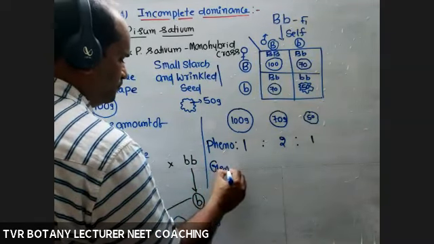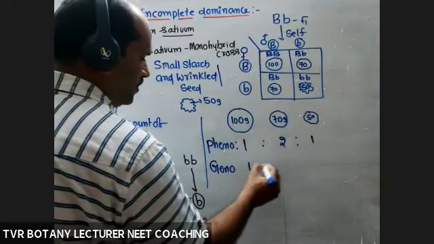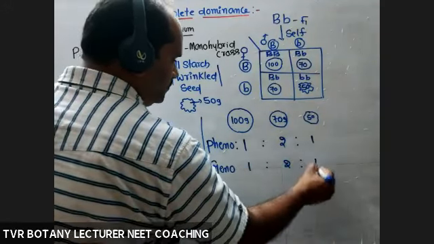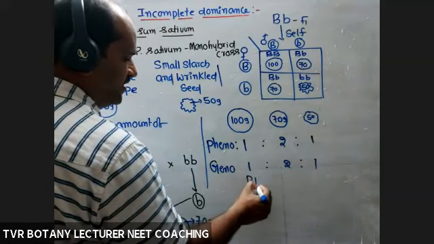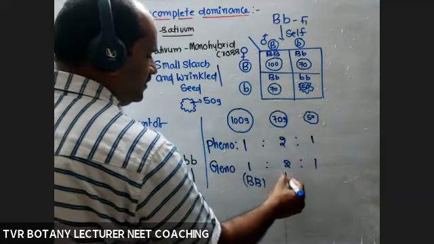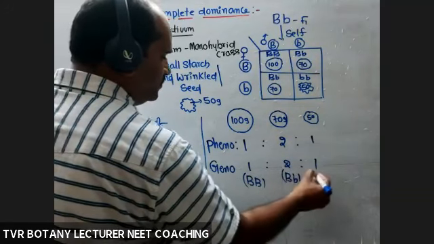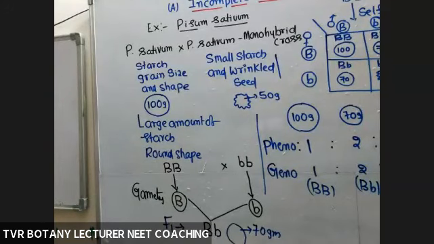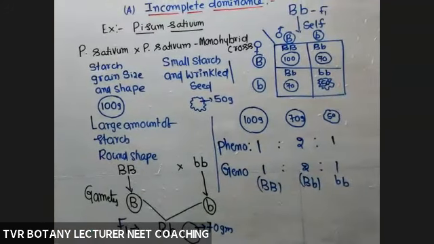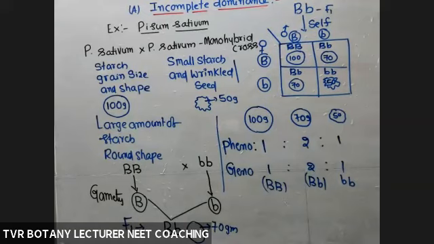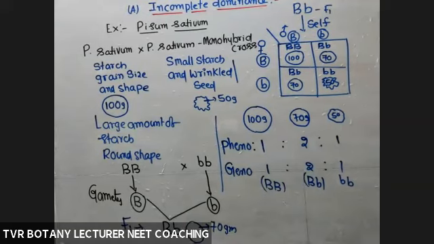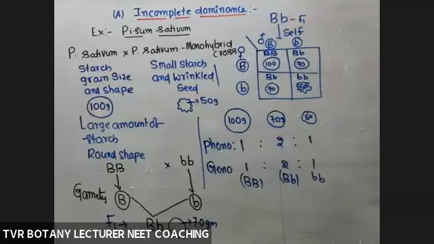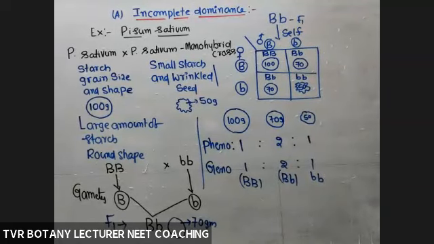Genotypic ratio also 1 is to 2 is to 1: capital B, capital B, 1; capital B, small b, 2; small b, small b, 1. So here also there was a deviation from Mendel's monohybrid cross phenotypic ratio.